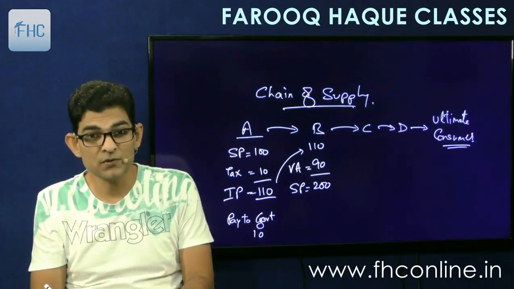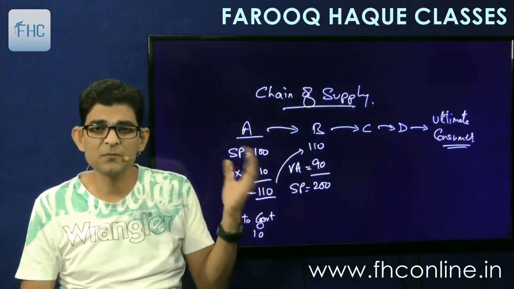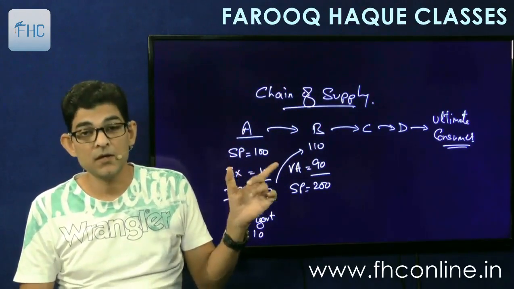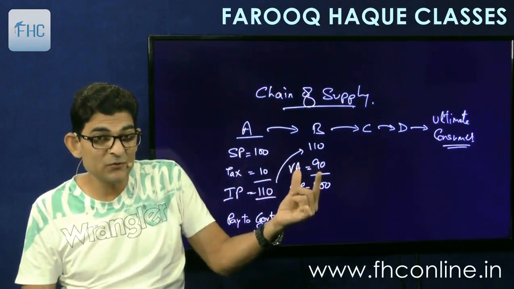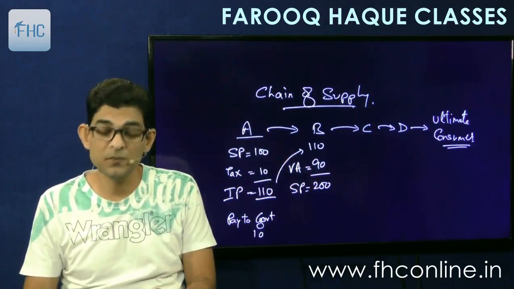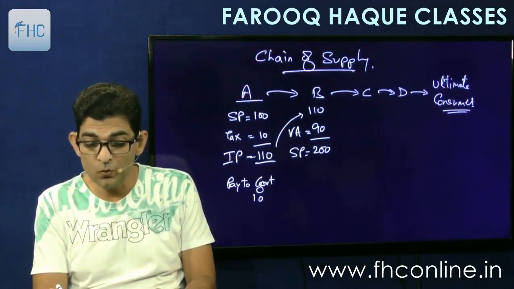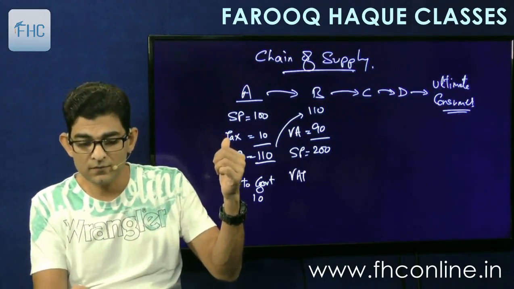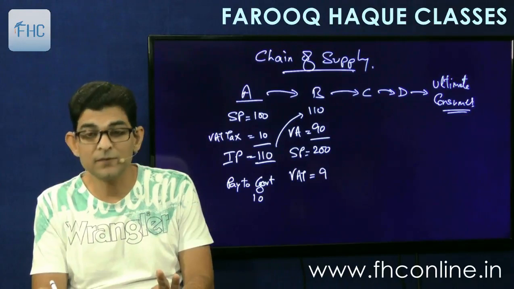In the normal course, I'm not explaining the cascading effect, the double taxation effect, that all of you know. I'm straight away explaining the value added tax system. He's selling at 200, his value addition is only 90, so he will be required to pay tax only on 90 rupees. So in the VAT system, he will pay VAT on 90 only at 10%, which is equal to 9.